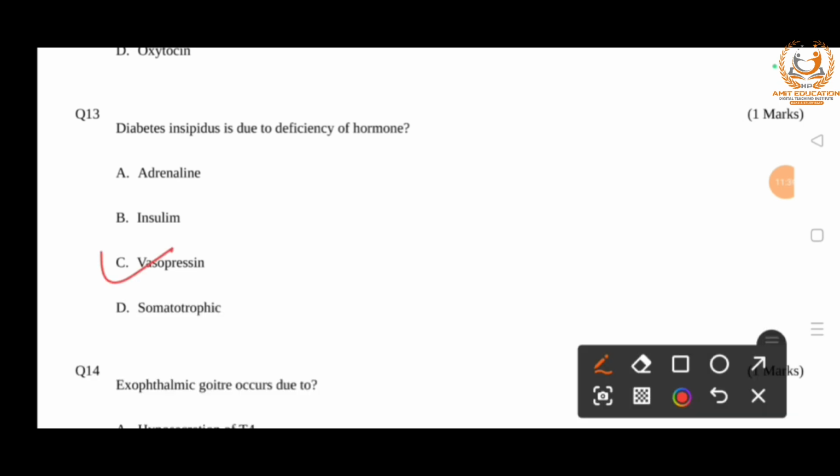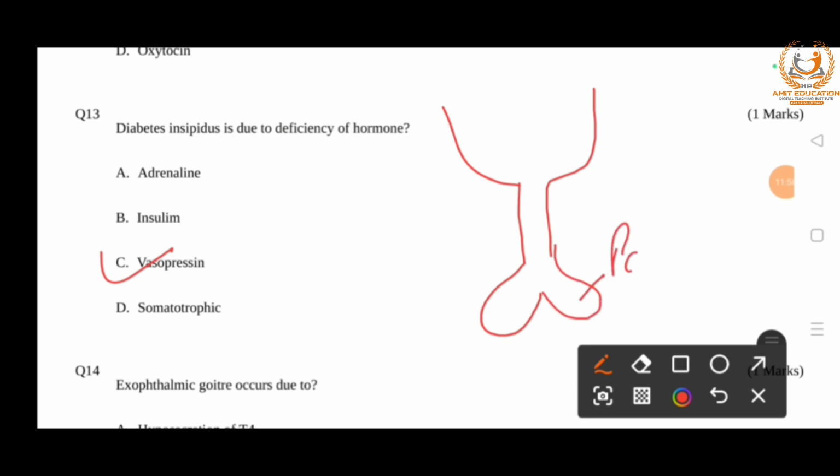Vasopressin or antidiuretic hormone, ADH, is produced by the hypothalamus and stored in the posterior pituitary. This is the structure of the hypothalamus. Two stalks, that is infundibulum, and one lobe is the anterior pituitary and the other one is the posterior pituitary, right? Then we can say that it is produced by the hypothalamus and stored in the posterior pituitary, right?